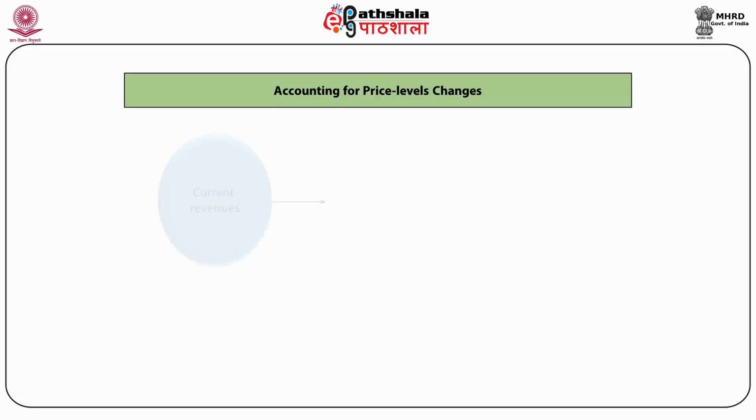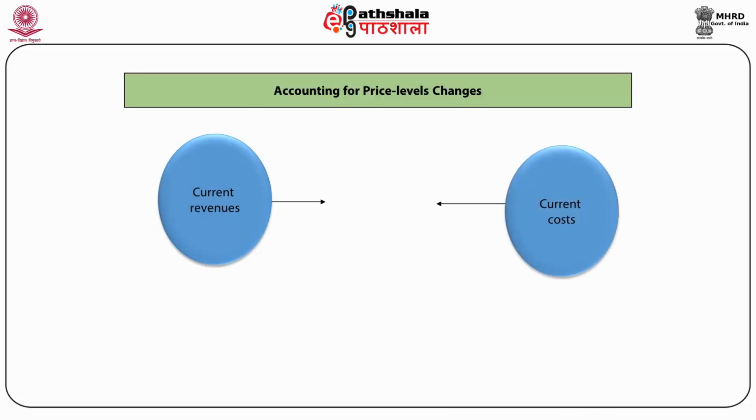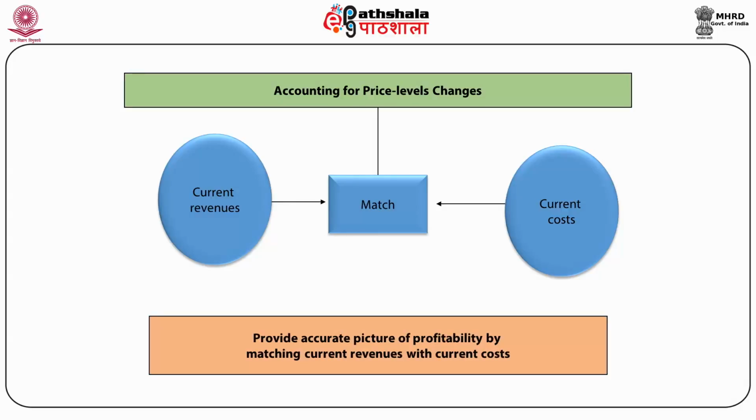In this figure, current revenue and current cost are given, and these are matched by accounting for price level changes, which shows that inflation accounting provides an accurate picture of profitability by matching current revenue with current cost, whereas in historical costing we are not using the word current, we are using historical. We are taking historical values, and due to taking historical cost, the results are not accurate. The results are not correct.